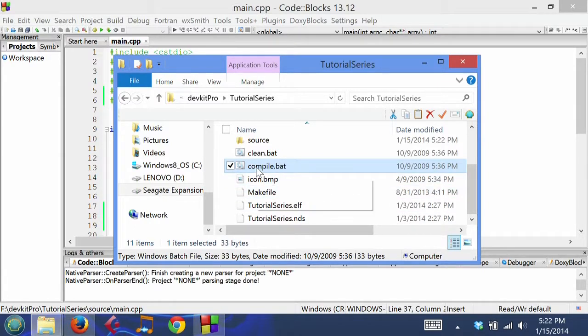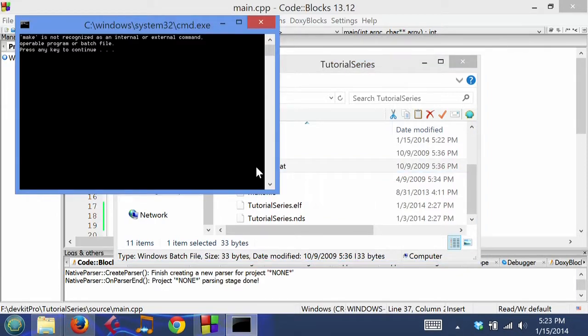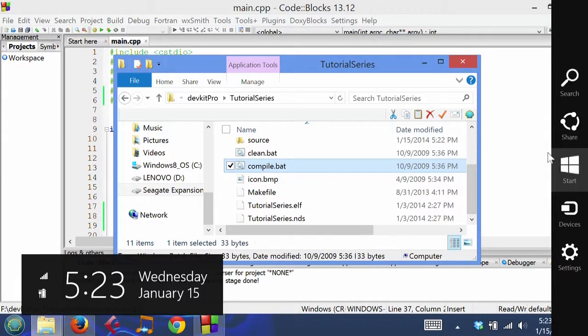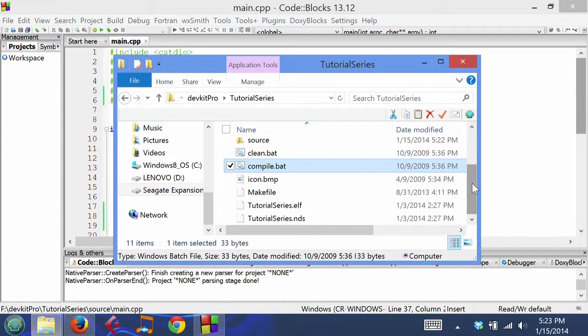Well, I'm not exactly sure what happened to that with the whole Windows 8 thing. Yeah, I'm using Windows 8.1 with this new computer.